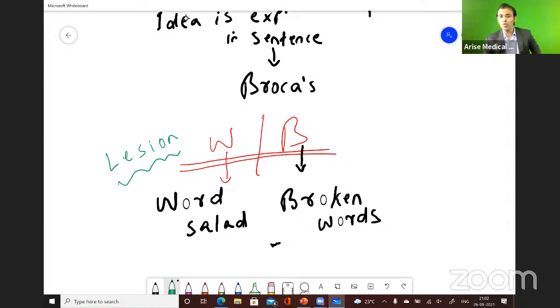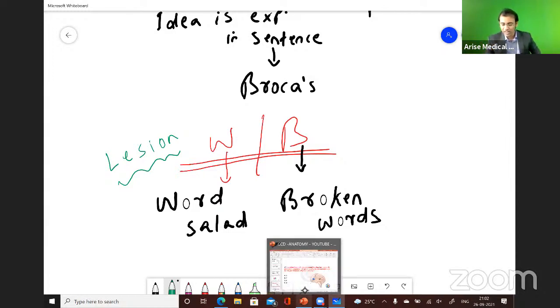The patient will be speaking a lot, and there will be something like word salad. But whenever there will be a lesion in the Broca's part, at that time what will happen? The patient will not be able to speak fluently. There will be broken words, very slow speech. So now you can understand each and every part clearly here.